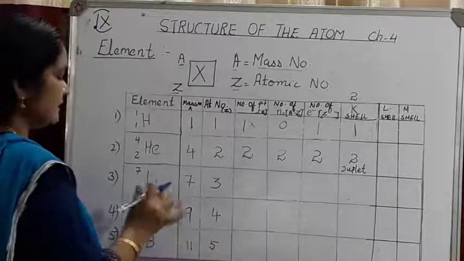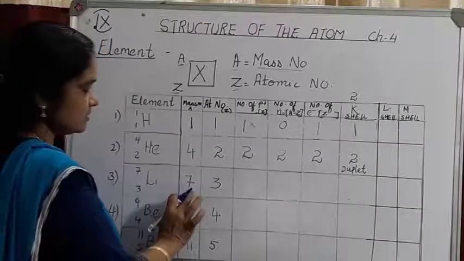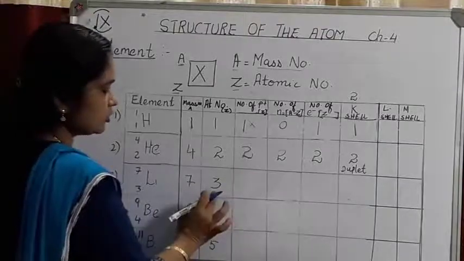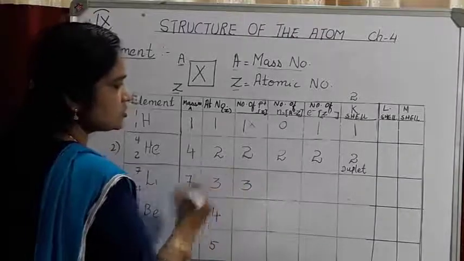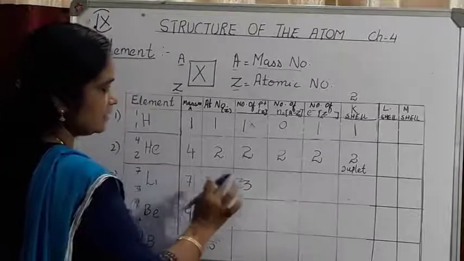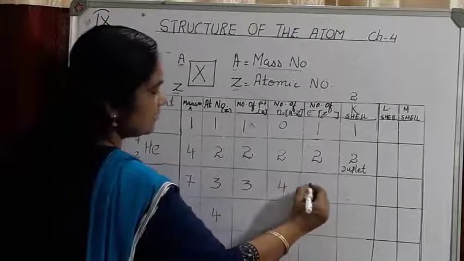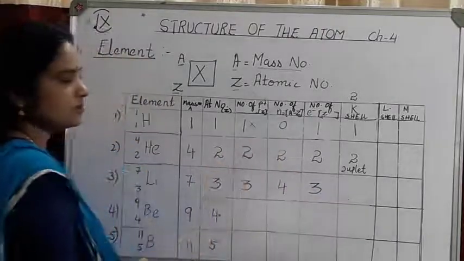Next, come to the element lithium. Lithium has atomic number 3, and the mass number is 7. So the number of protons is equal to the atomic number, so the number of protons will be 3. Then, subtract the atomic number, or number of protons, from the mass number. So 7 minus 3 will be 4 neutrons. And the number of electrons and protons will be the same, so it will be 3.